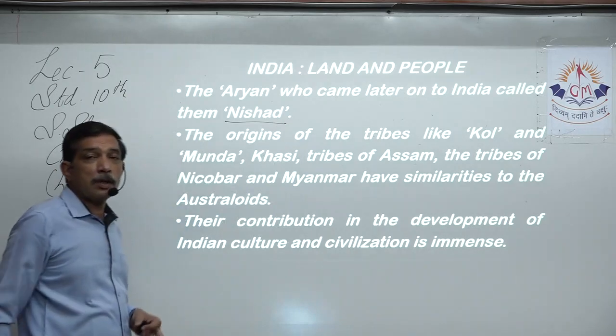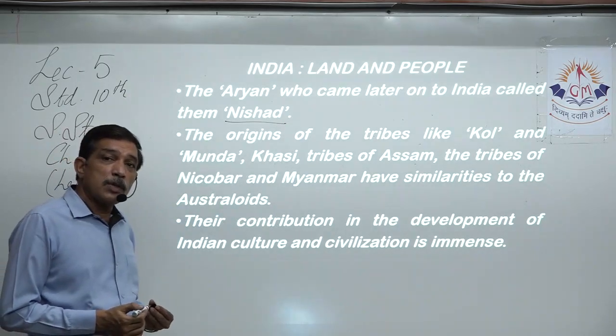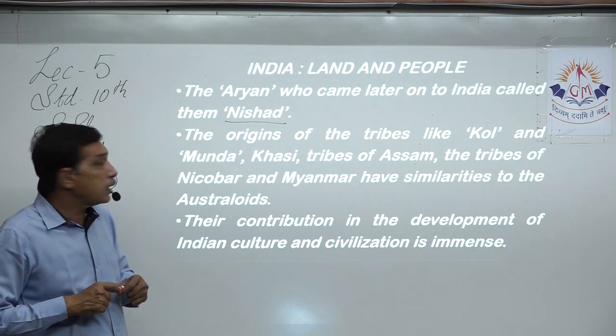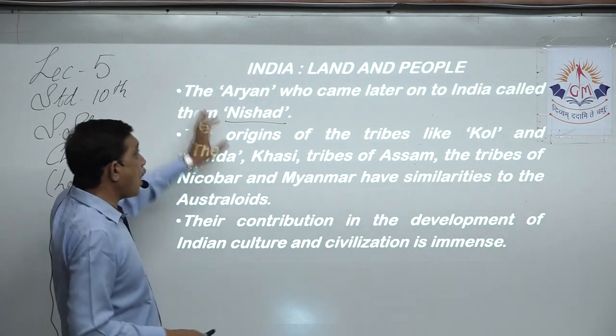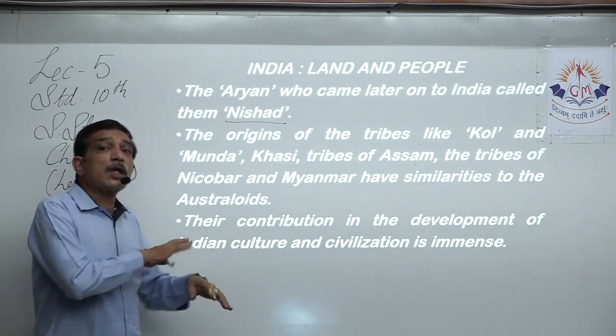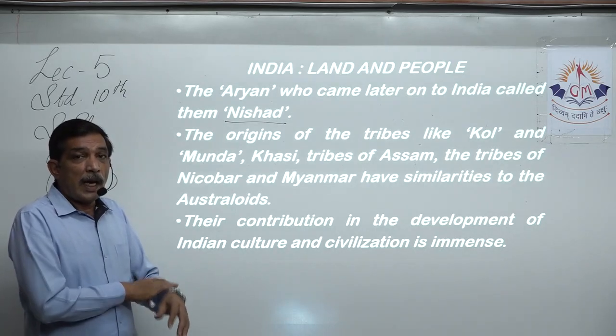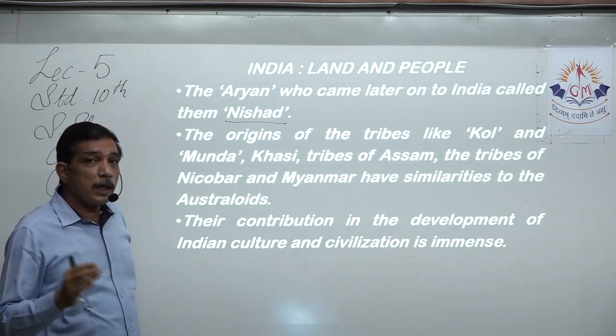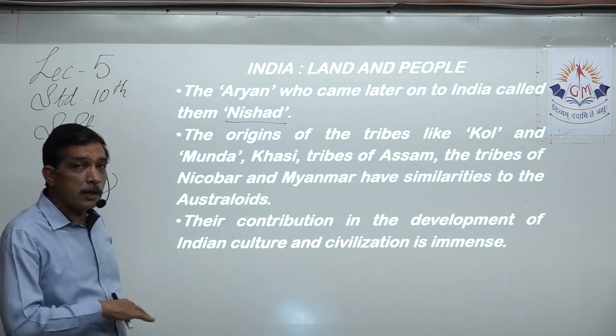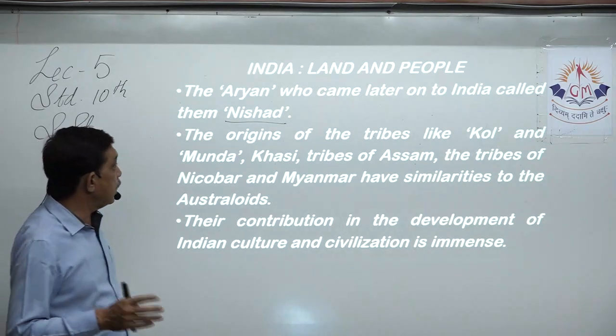And this is objective. You can take it as MCQ, you can take it as a fill in the blank, etc. It has already been underlined. So the Aryans who came, because Aryans were quite fair in color, and the Australoid people were quite dark skinned. So Aryans used to call the Australoid people Nishad people.